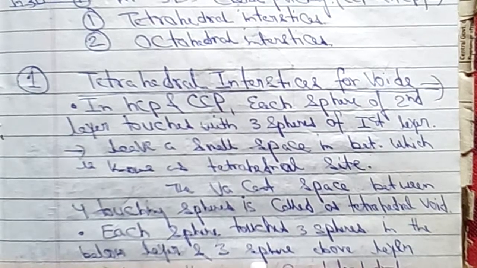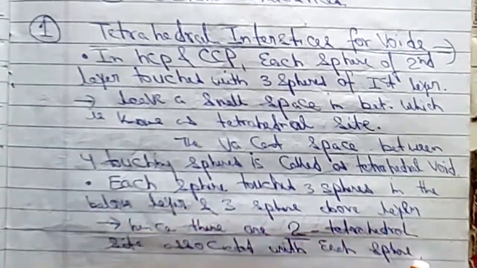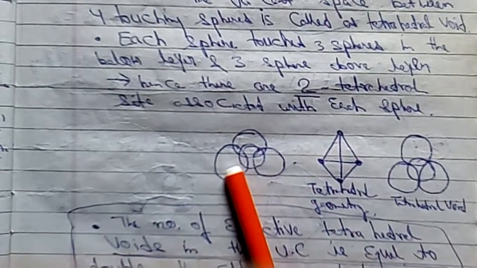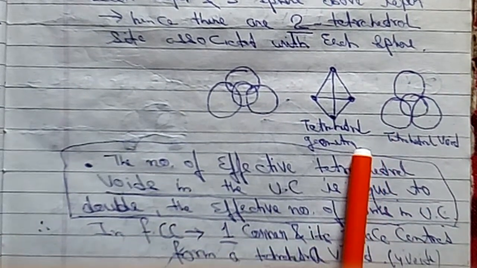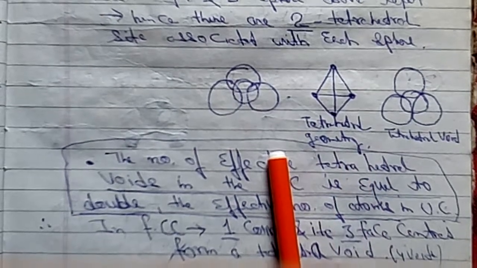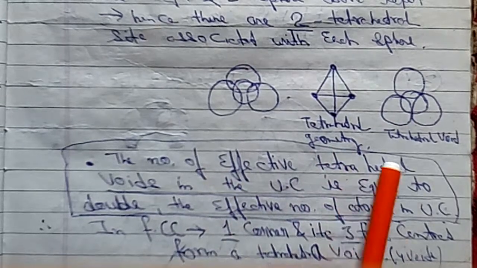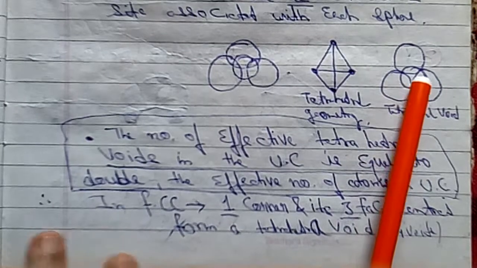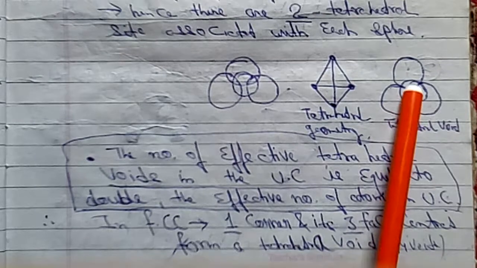Each sphere touches 3 spheres in the layer below and 3 spheres in the layer above. Hence, there are two tetrahedral sites associated with each sphere. So the number of tetrahedral voids per sphere is 2. We will see how it is formed and all the details further. In the tetrahedral geometry, 3 atoms on the first layer and 1 atom on the second layer lead to the formation of a tetrahedral void at the center.